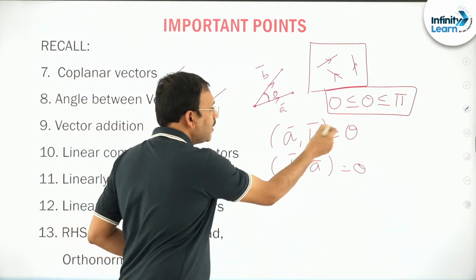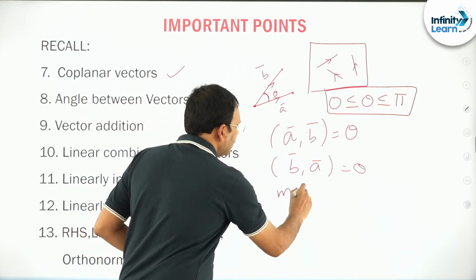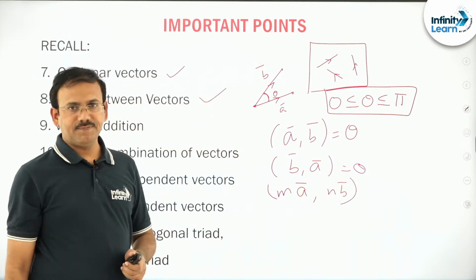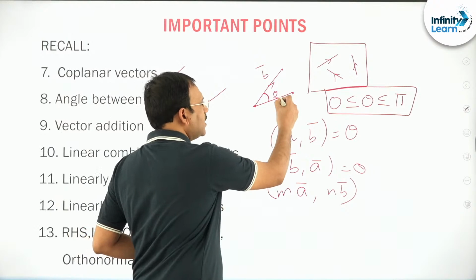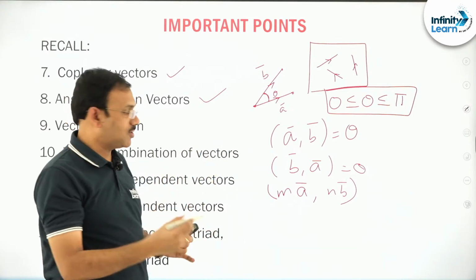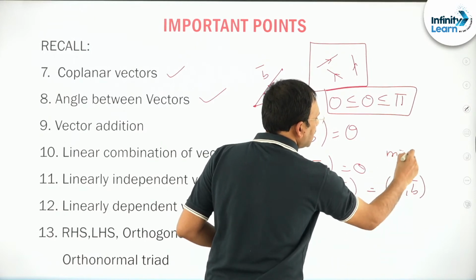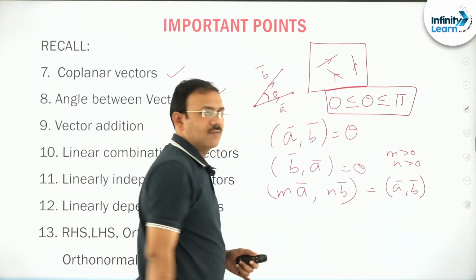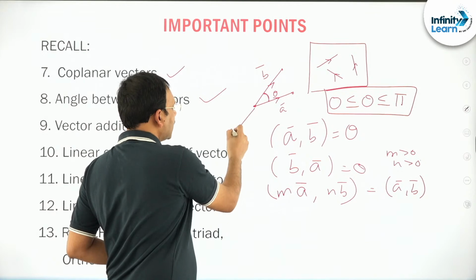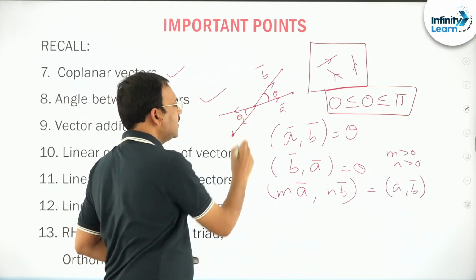Friends, if A bar, B bar are two vectors and the angle is theta, suppose you have multiplied A bar with m and B bar with n, so mA bar, nB bar you have taken. If m is positive and n is positive, the magnitude either increases or diminishes in the same direction, but the angle will not change. It is the same as the angle between A bar, B bar. Suppose both m, n are negative: B bar's negative direction comes like this, A bar's negative direction comes like this, but still the angle is theta itself.